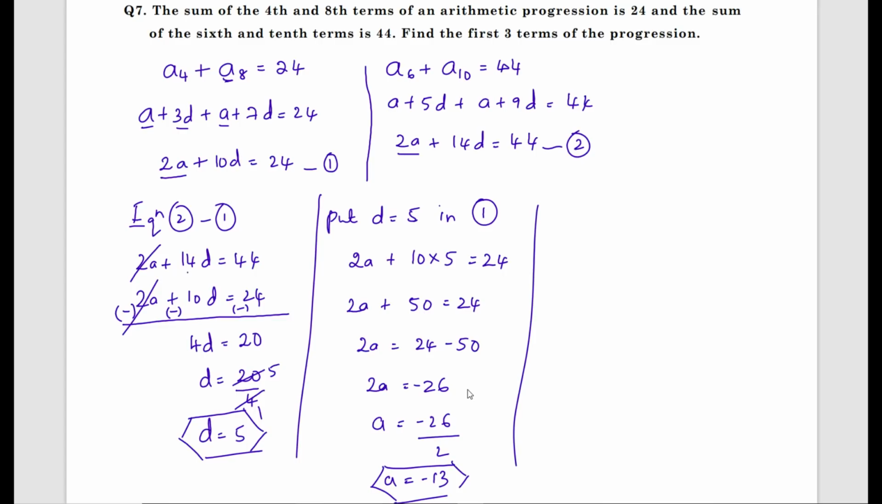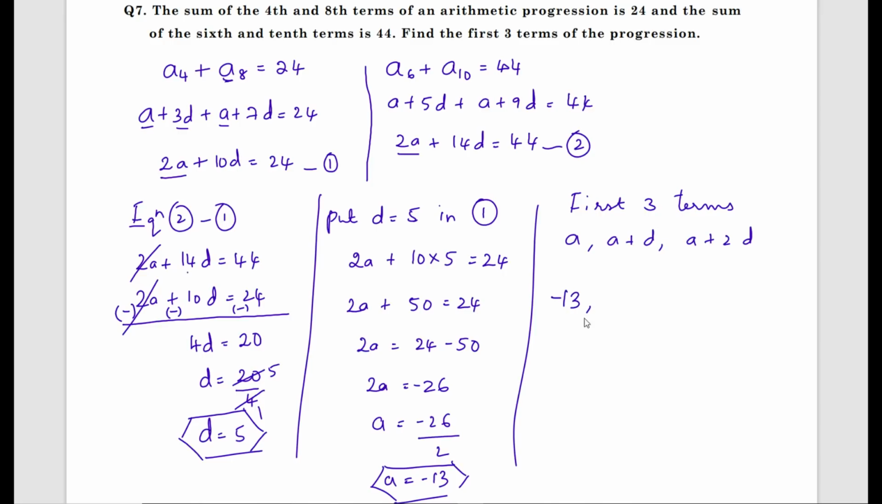Students, what do you need to find out? We need to find out the first three terms of the arithmetic progression. The first three terms are A, A plus D and A plus 2D. First three terms of AP is what? A, A plus D, A plus 2D. What is the A value?